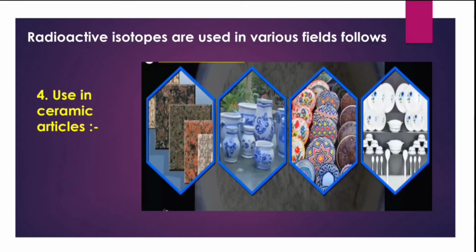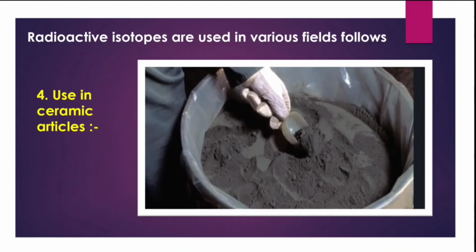It is also used in ceramic articles. Luminous colors are used to decorate ceramic tiles, utensils, plates, etc. Earlier, uranium oxide was used in these paints.